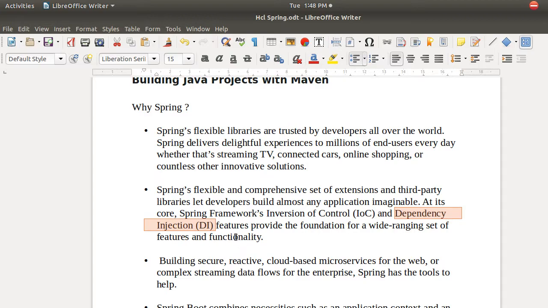Apart from these features, Spring also provides security, and it enables you to do reactive web application development. If you want to create cloud-based microservices, Spring is the best choice, because we have a separate module for microservices, Spring with microservices. So don't worry about all the different flavors. If you learn the core part, different flavors will be easily understood by you, right?